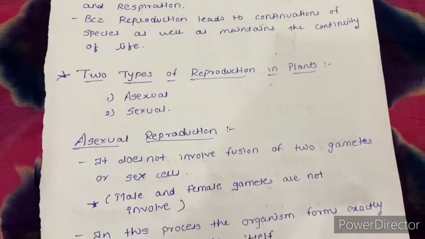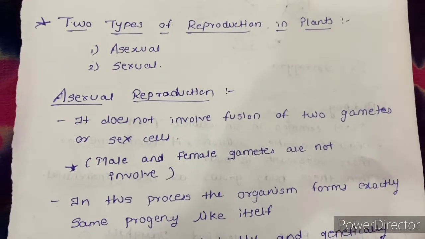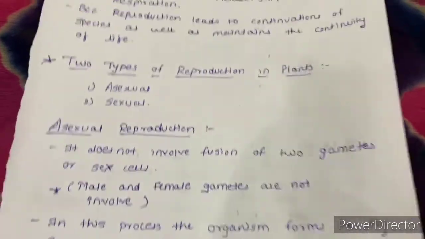Now we will see types of reproduction in plants. There are two types of reproduction in plants. First is asexual reproduction and second is sexual reproduction. First, asexual reproduction.